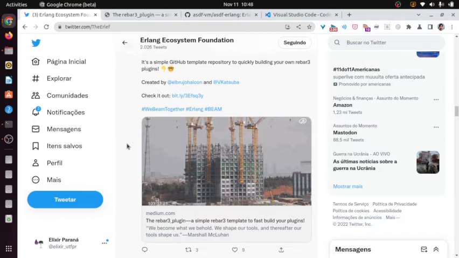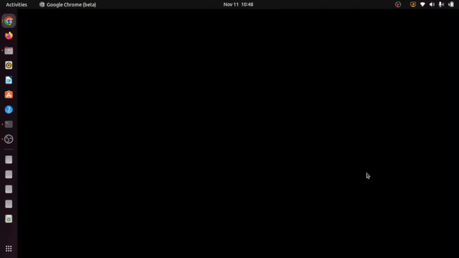Because I want this video to be real, I'm not going to cut the part where it's installing Erlang. And right now I can't move my mouse. I'm not sure if this is being recorded because I can't see anything on my screen. I'm not sure if the last part was recorded because it seems that the Erlang, where's my mouse? Okay.